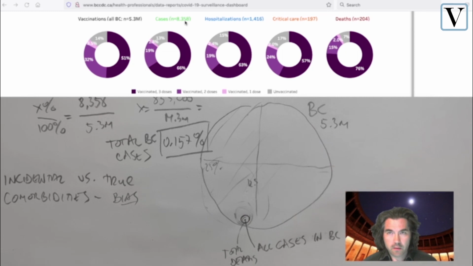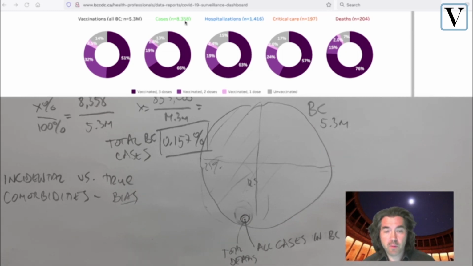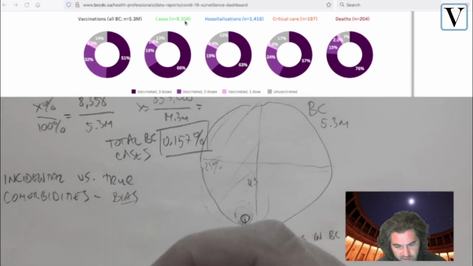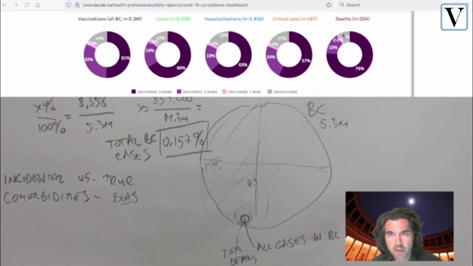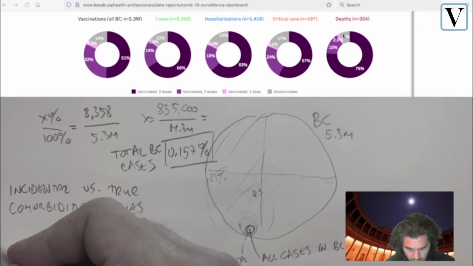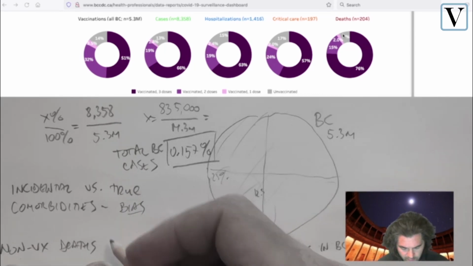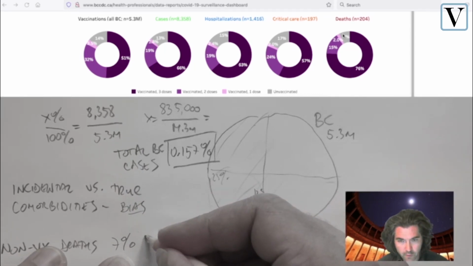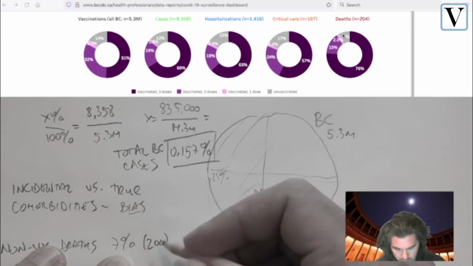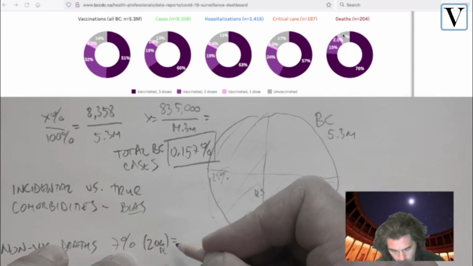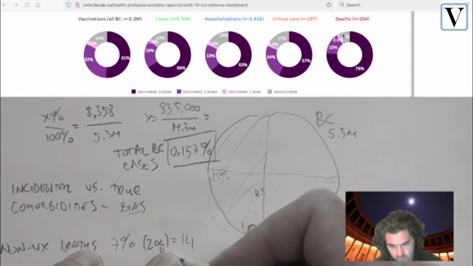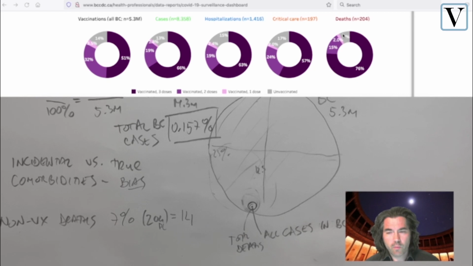And now let's have a look at the claims of what would happen if people were not vaccinated. Okay, the way I'll tackle this is through one commonly argued way, which is to point out that these 7% right here, the non-vax deaths, are 7%, which out of 204 people equals about 14 deaths. So the argument would be whether we're doing all this to prevent 14 deaths, essentially, that are not vaccinated.